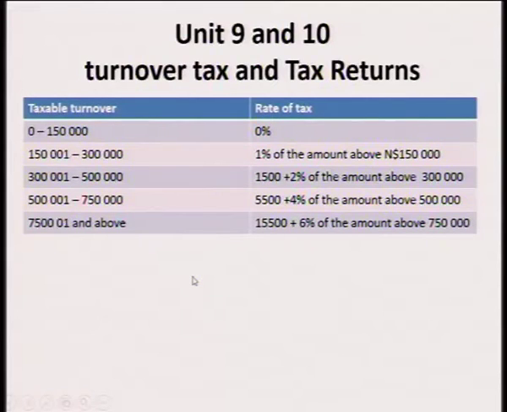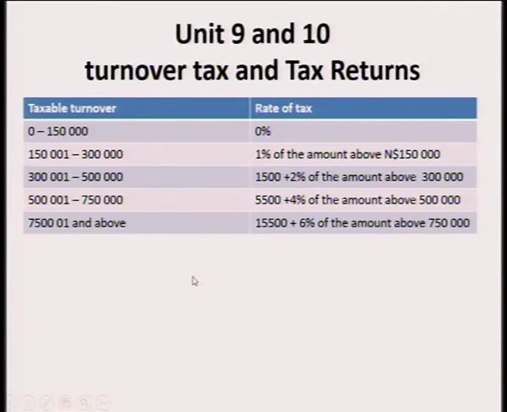Then earning between 300,000 and 500,000, 1,500 plus 2% of the amount above 300,000 is taxable. So 1,500 plus 2% of the amount above 300,000 is taxable if you are within that range.